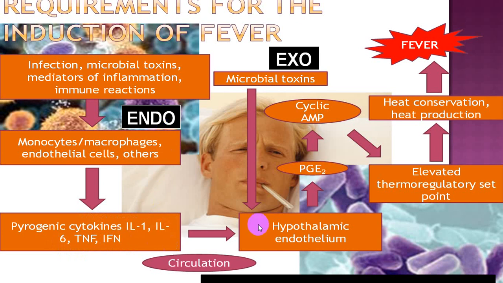They will act on the hypothalamus, prostaglandin, cyclic AMP, and elevate the thermoregulatory center, which will finally end up with elevation of body temperature, which we call a fever. So this is the mechanism, and this is why it is called fever or pyrexia.